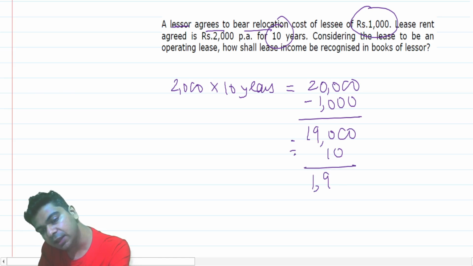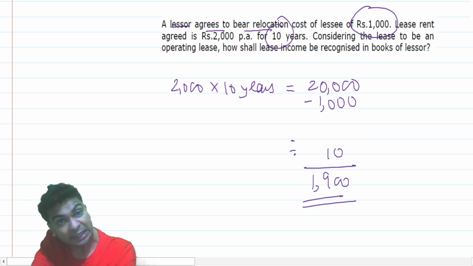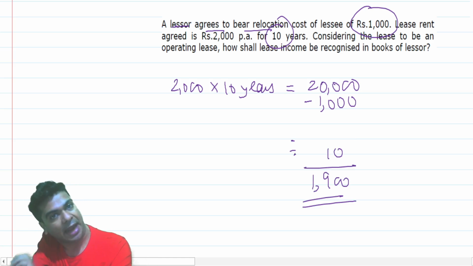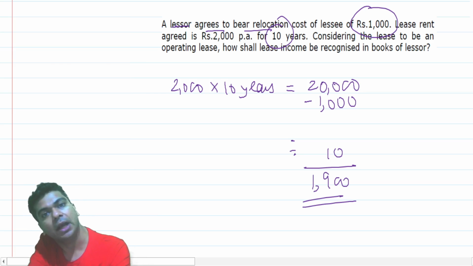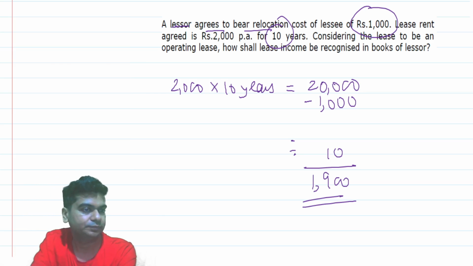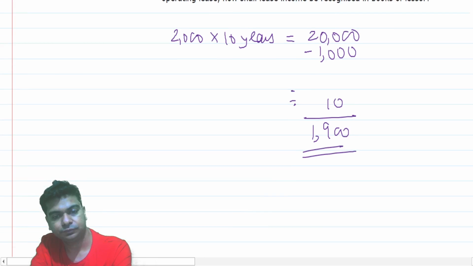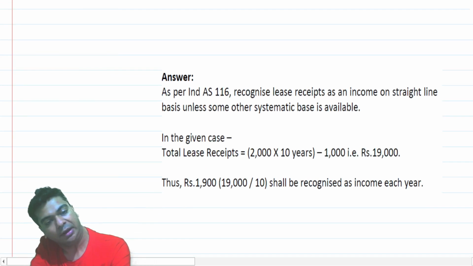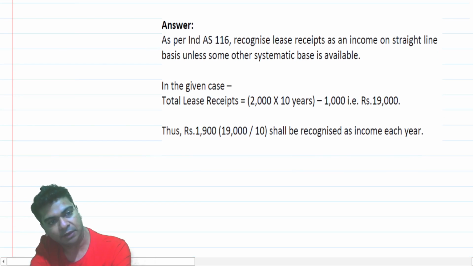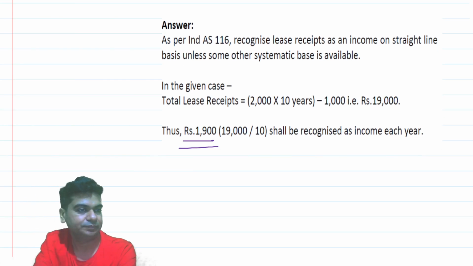So every year the lease income that we can recognize is 1,900. So 1,900 should be credited to the profit and loss account each year. The answer is already given in our books, and we have just discussed how we are getting that 1,900.